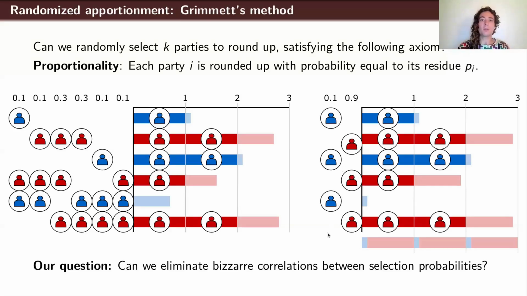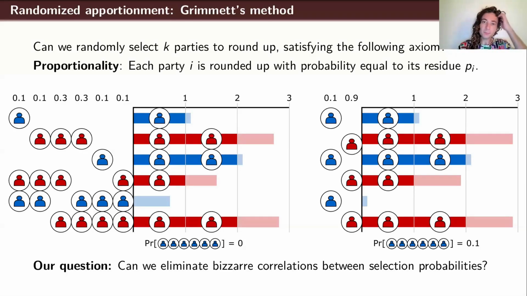So this is a similar sort of paradox as we had before, except it's now about joint probabilities of multiple parties getting together to control parliament. We had a shift in party share that should have only benefited the red parties. It was red parties increasing share, blue parties decreasing their shares, yet the probability of a blue government increased from 0 to 0.1. So this is a bizarre paradox we seek to eliminate.